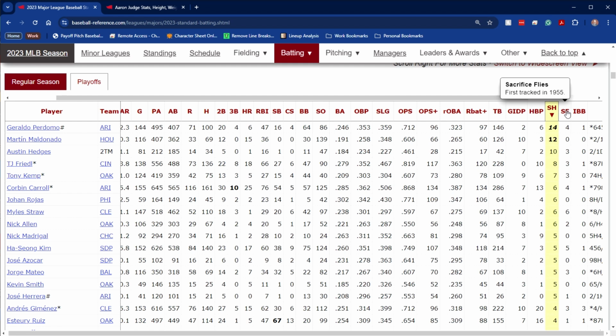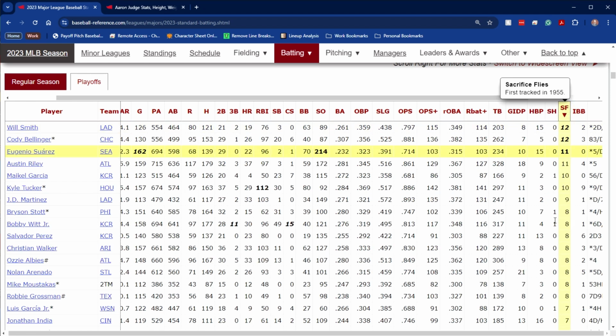and it's a play that's changed a little bit because there was a time when a runner advanced from second to third, it was considered a sacrifice fly, but now the runner has to be on third base and score for it to be a sacrifice fly. And the average player gets 3 or 4 of those a year because, again, a runner has to be on third base for it to happen, and you have to hit a fly ball deep enough that the runner can make it home before getting thrown out.